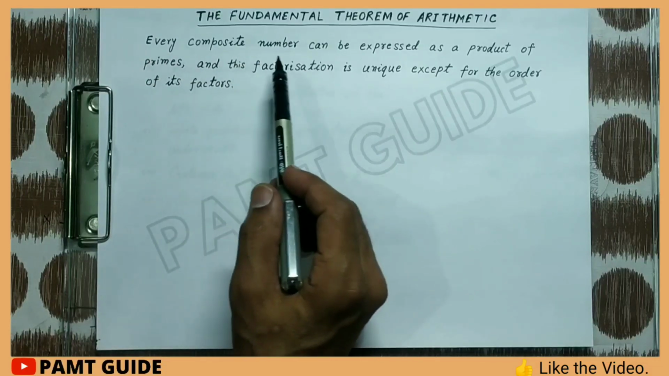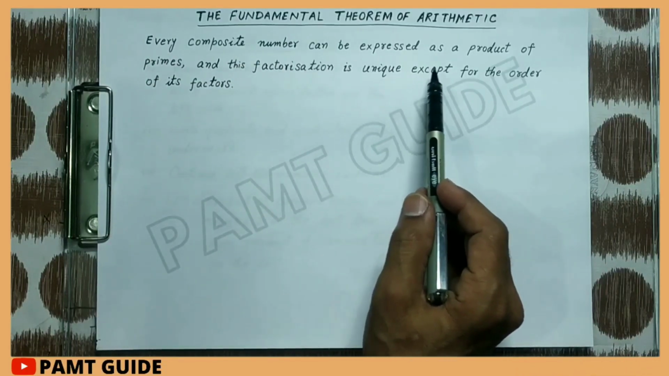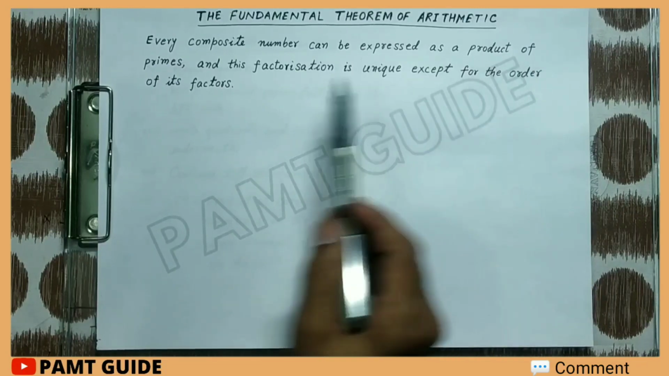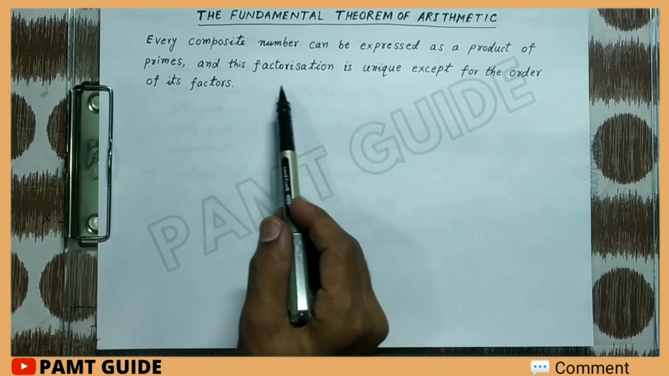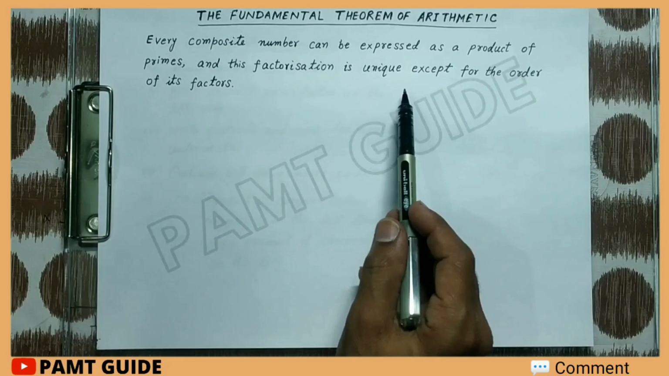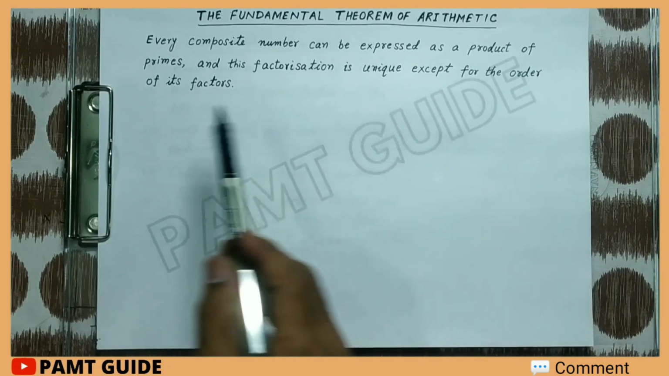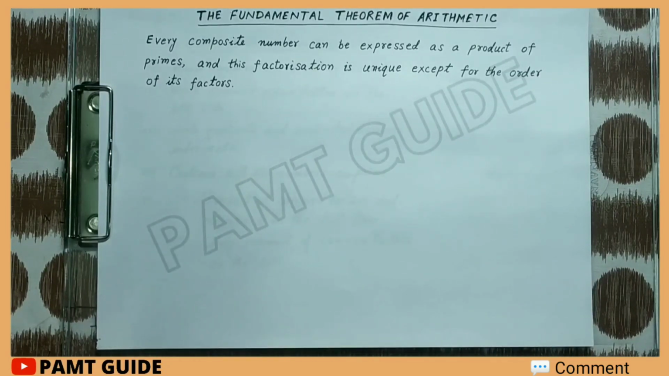Every composite number can be expressed as a product of primes, and this factorization is unique except for the order of its factors.